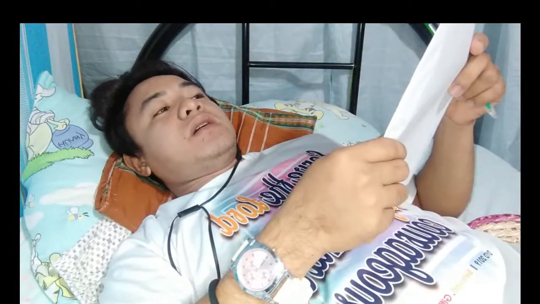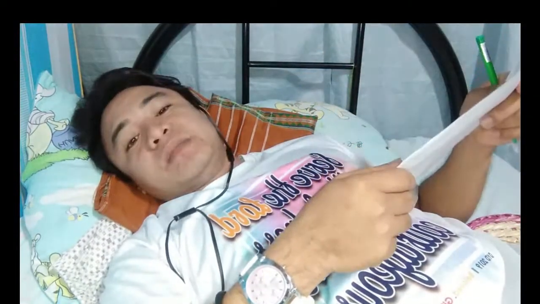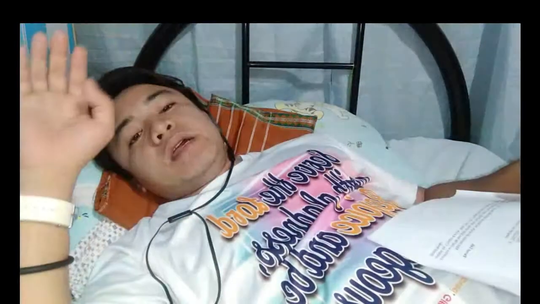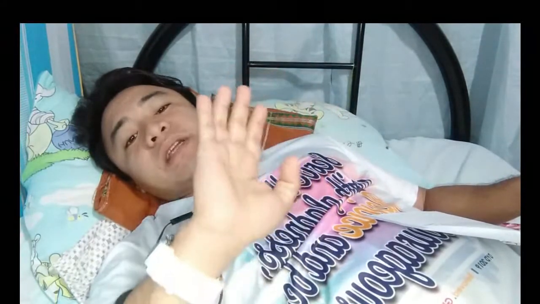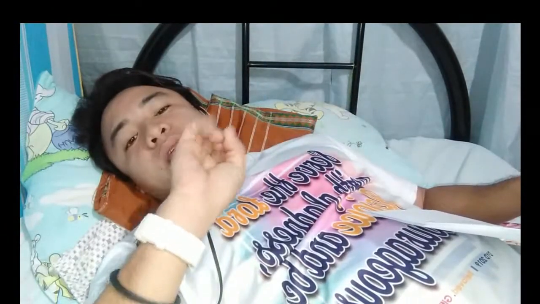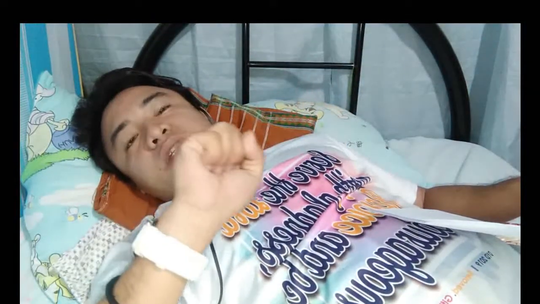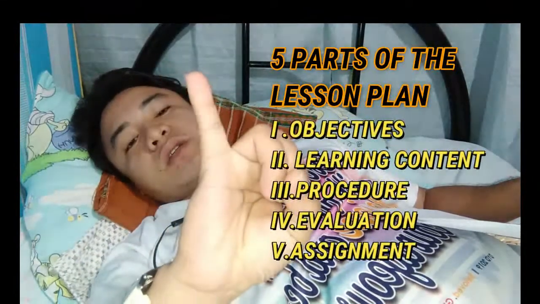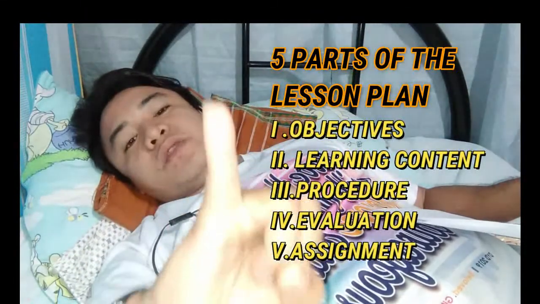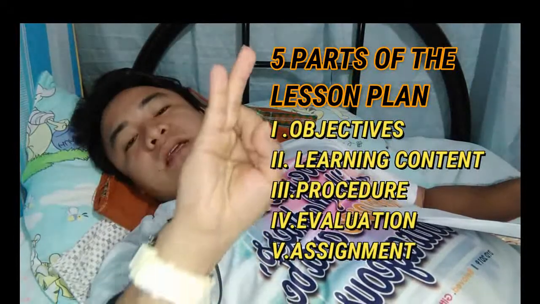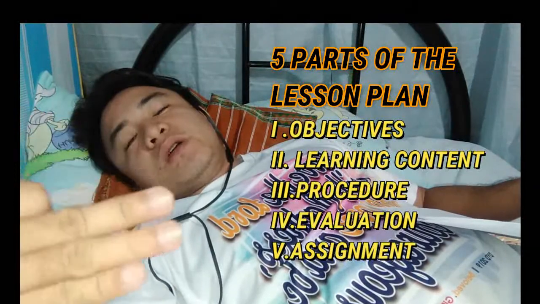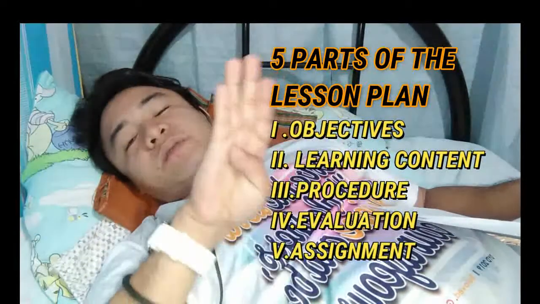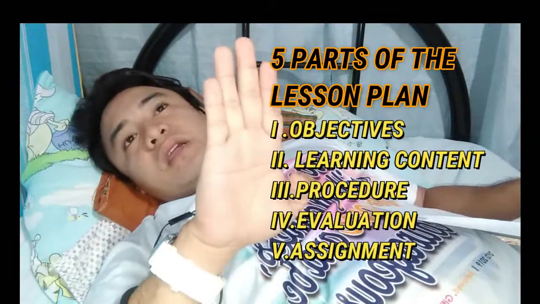So let's jump to the parts of the lesson plan, guys. There are 5 steps in making a lesson plan. Remember, guys, they should be written in Roman numerals 1, 2, 3, 4, 5. The first step is the objectives. Second is the learning content. The third one is the procedure. The fourth one is the evaluation, and the fifth one is the assignment.